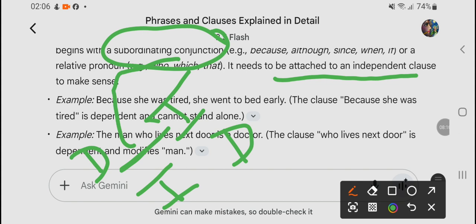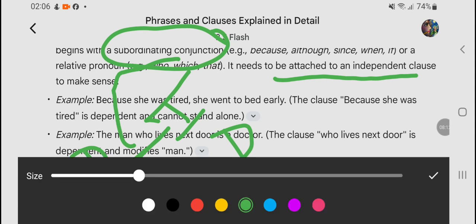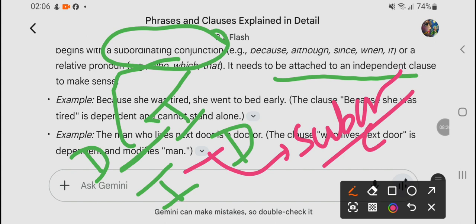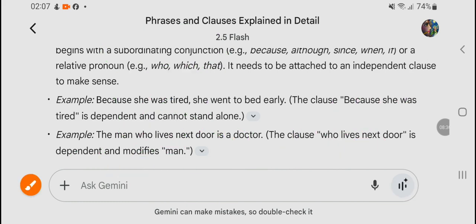Here, how are the dependent clause and independent clause joined? Through a subordinating conjunction, right? This is called a dependent clause, when the dependent clause is dependent on an independent clause and is joined with a subordinating conjunction. Okay.